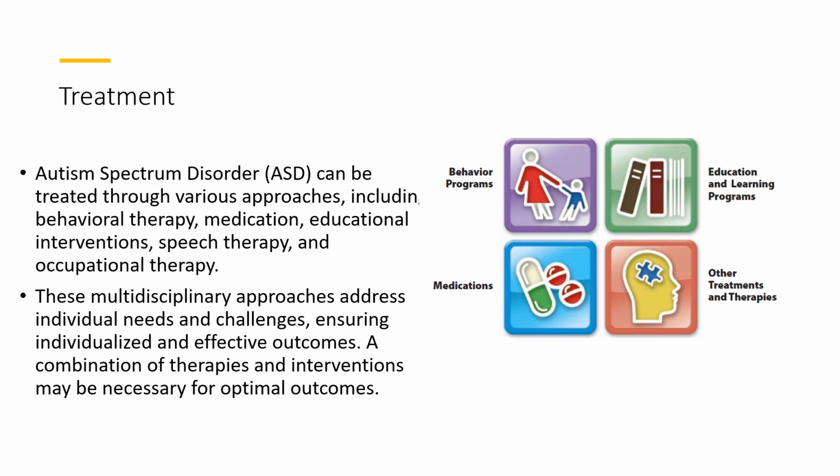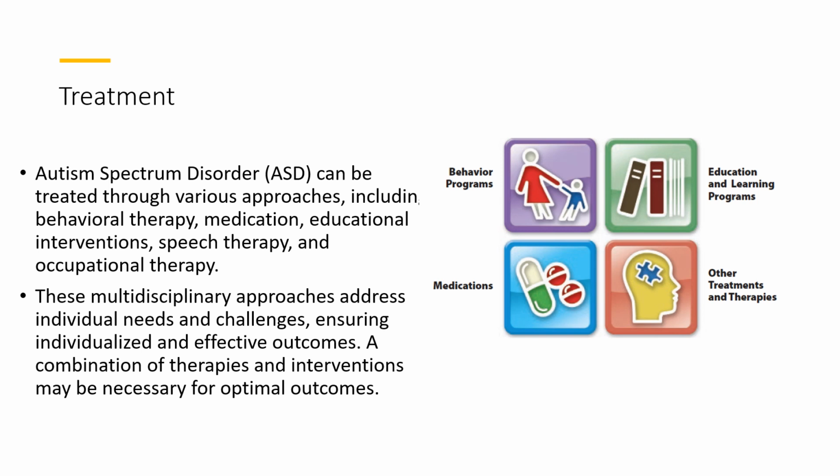Third is educational interventions. Educational interventions such as special education services and individualized education plans can be effective in helping individuals with autism succeed in school. These interventions often involve a team of professionals, including teachers, therapists, and psychologists, who work together to develop a plan that meets the individual's unique needs.